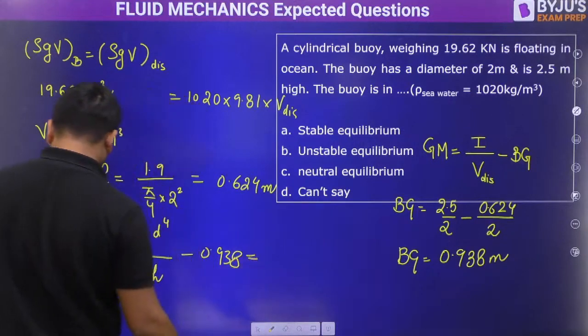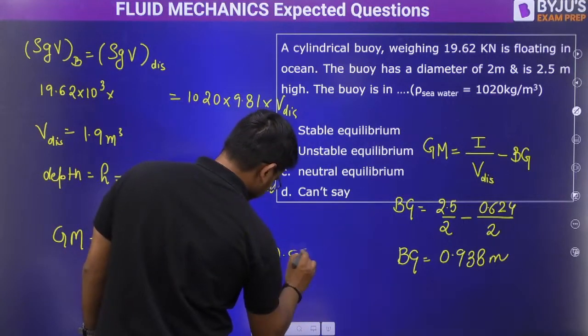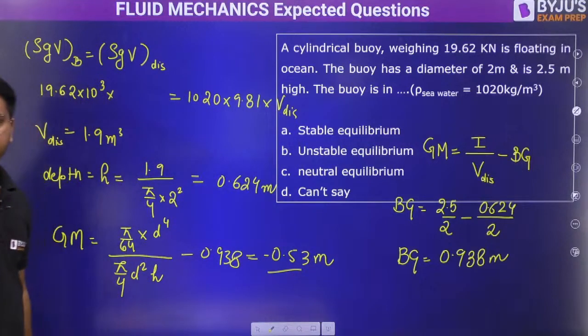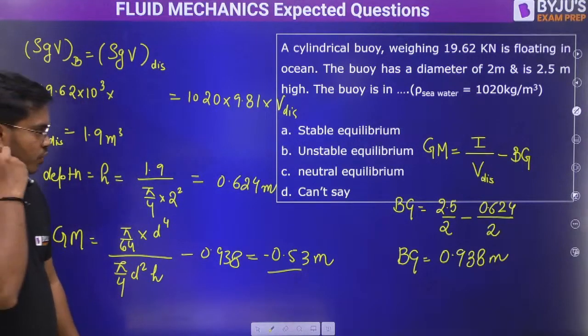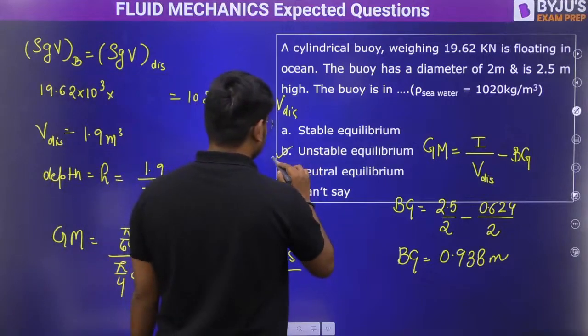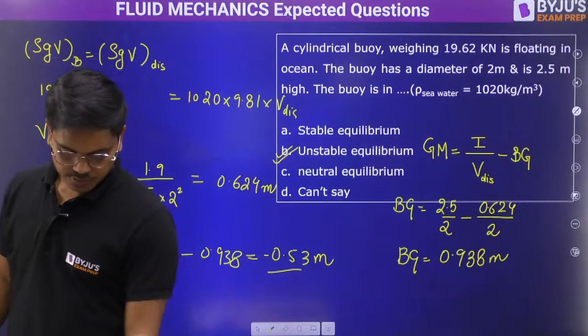Sir, this should come somewhere around minus 0.538, isn't it? Is it minus 0.538? If it is minus, so obviously metacentric height is less than 0, means it is unstable. Okay, I hope you got it.